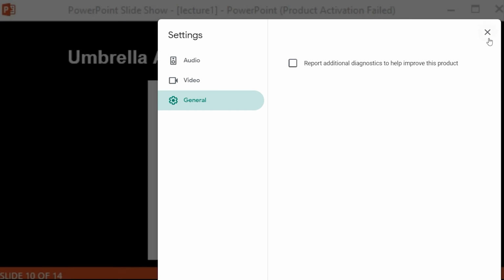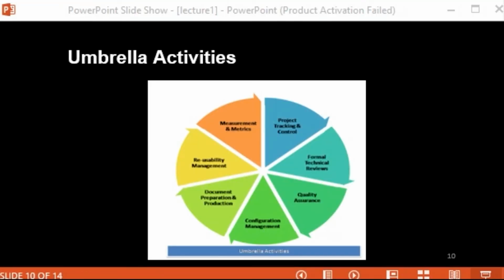Whenever you design software, you have to consider some activities so that your software product will become efficient. All these activities together form an umbrella, like a cover on a software product, so that your product becomes best, becomes efficient, and it protects you from any inappropriate actions or activities.